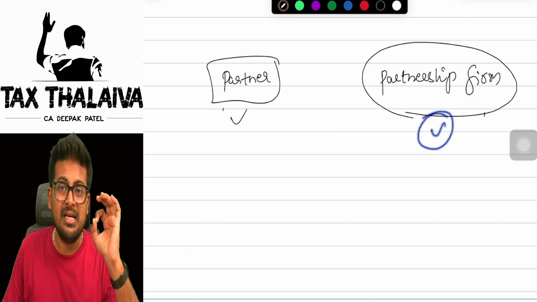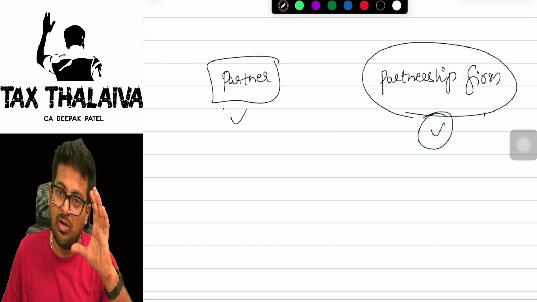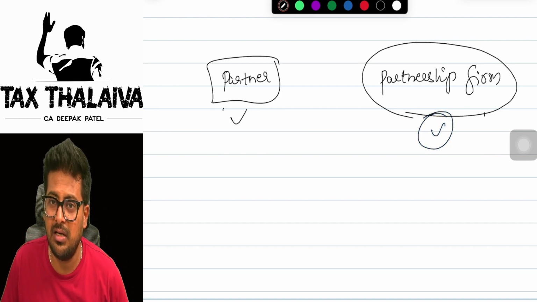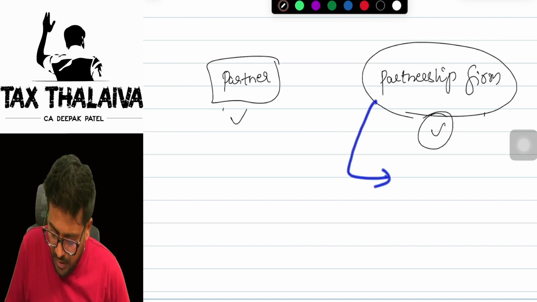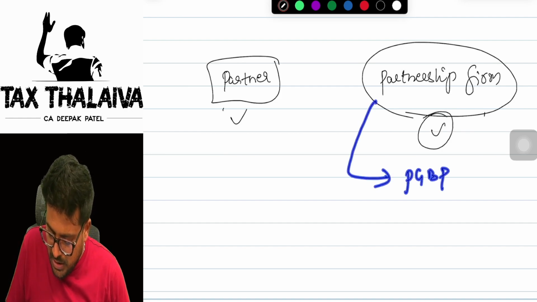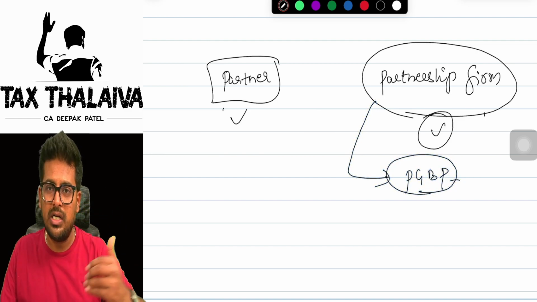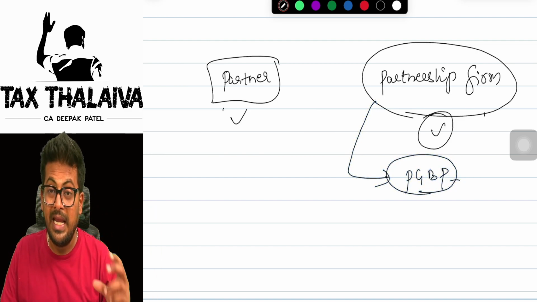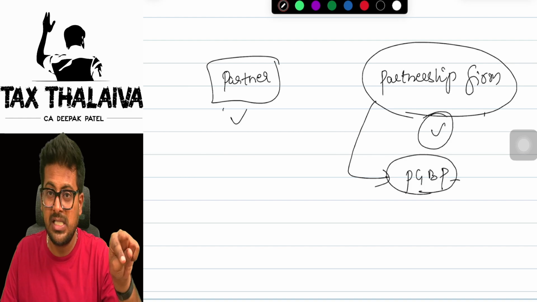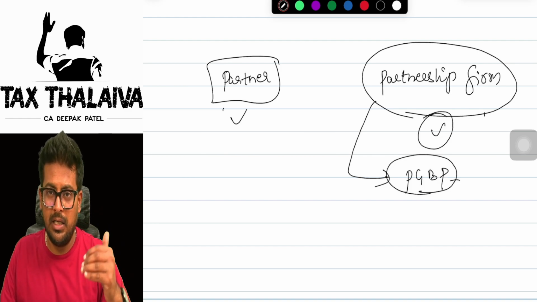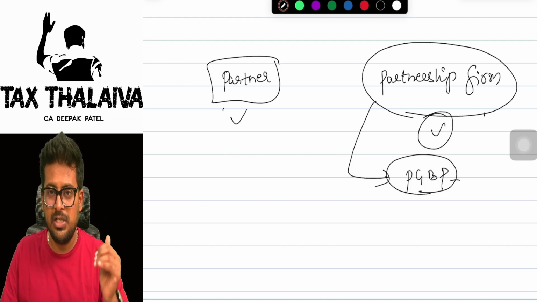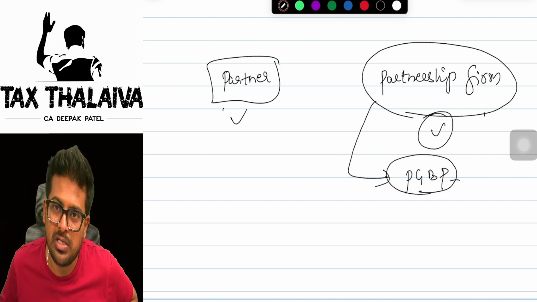Firm again is a separate person, a separate entity. It will also file its income tax return. So the partnership firm, while computing its PGBP, has to reduce whatever expenditures are there. In that expenditure, one of the expenditures will be salaries paid to partner, interest paid to partner, bonus paid to partner, commission paid to partner. These are all expenses, my boss.